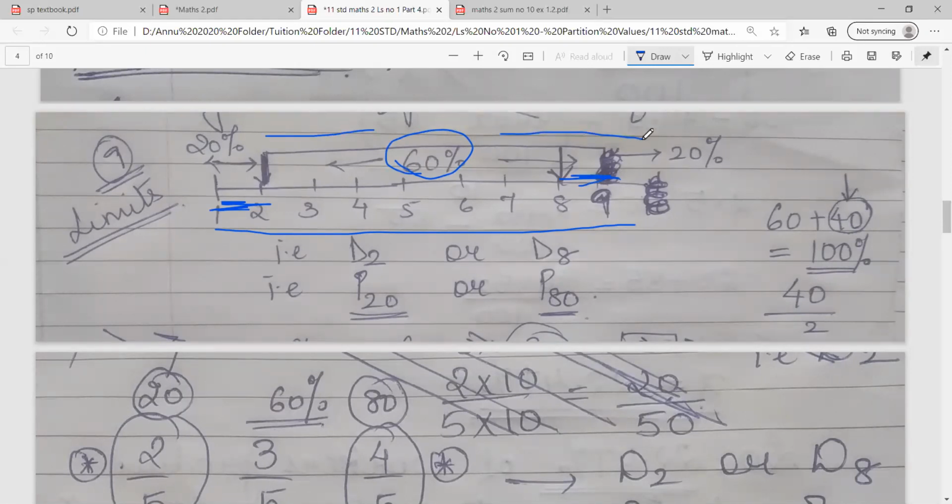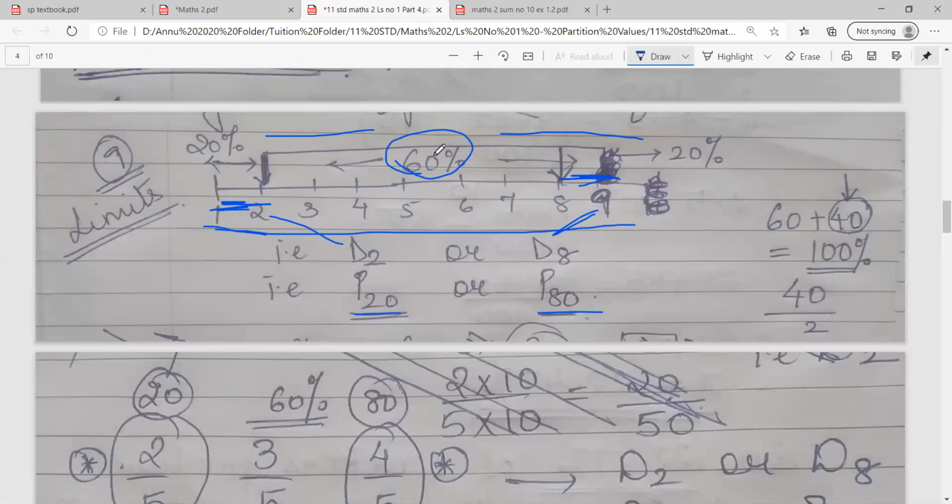So can you see over here, if I plot over here, so 1 से 2 का मतलब D2 आता है and 8 से 9 में D8 आता है, correct? So और दूसरा option is P20 and P80, 20% इधर, 20% इधर. So there are two options available. Either you can find D2 or you can find P20, or D2 D8 ढूंढो या P20 P80 ढूंढो.